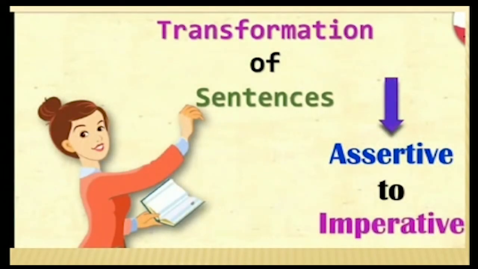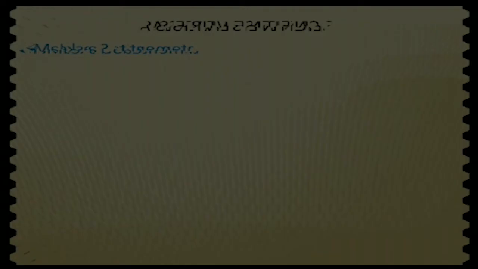Now, transformation of sentences means how to change assertive into imperative sentences. We have just read about assertive, meaning declarative, and imperative sentences. Now we will learn how to change assertive sentences into imperative.